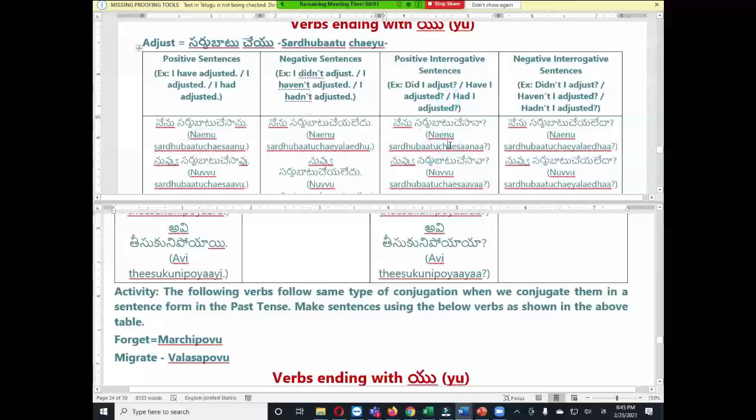Okay, if you know this one, how to make the question is very easy. What you have to do, you just need to add na sound instead of u sound at the end. Chesanu becomes chesana. This is a common rule for any positive interrogative sentence. So here nenu సర్దుబాటు చేశాను, then when we want to ask a question, nenu సర్దుబాటు చేశానా. When we come to the negative part, we take the negative form of the normal sentence, then we change it to a question by adding లేదా sound. నేను సర్దుబాటు చేయలేదా. చేయలేదు became చేయలేదా in negative form.